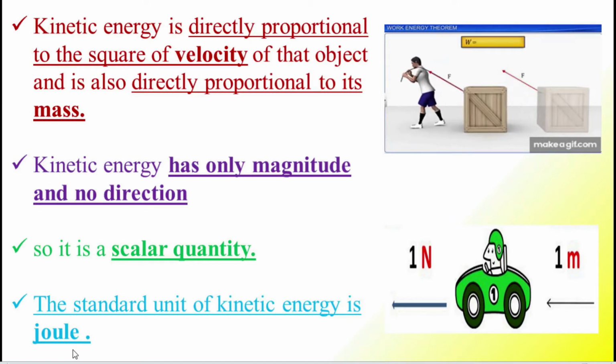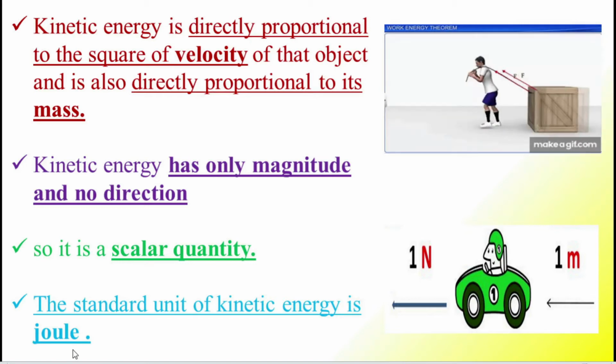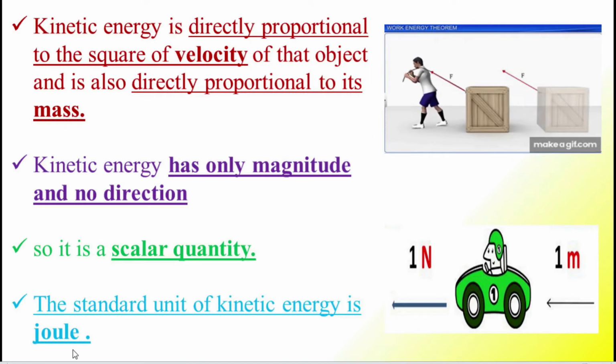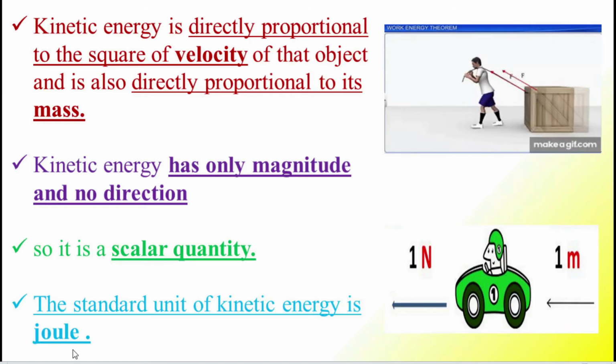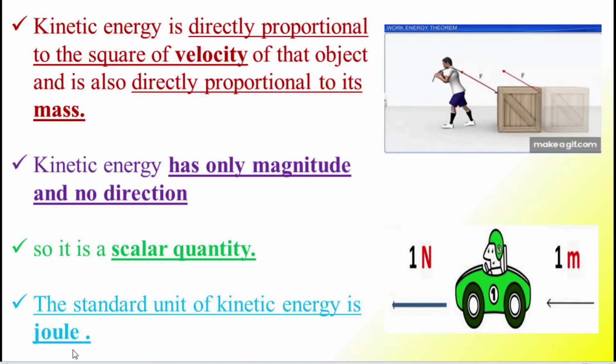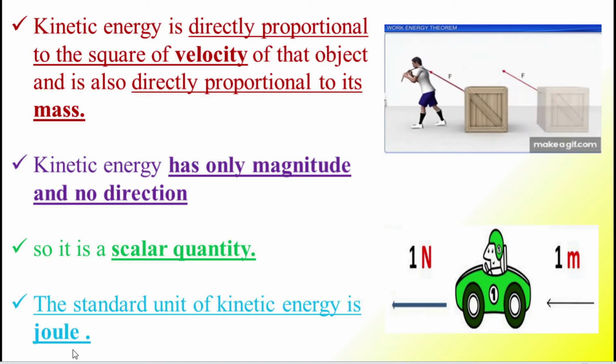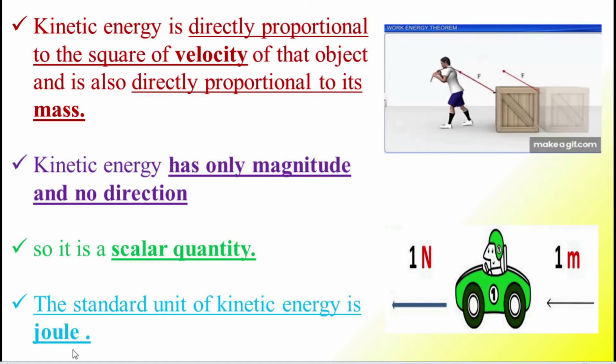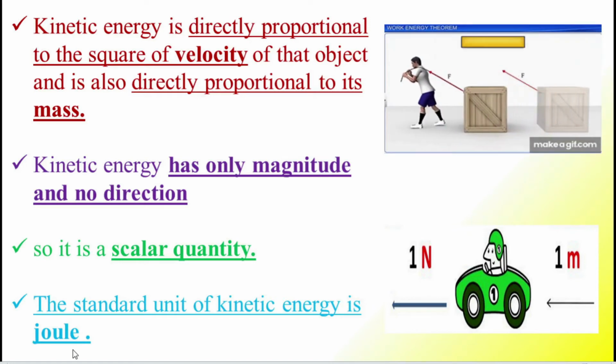It means when the velocity is 2, the kinetic energy is 4, because kinetic energy is directly proportional to the square of the velocity of the object, and it is also directly proportional to its mass. So finally we conclude: when the mass increases, kinetic energy also increases. When the velocity increases, kinetic energy also increases.